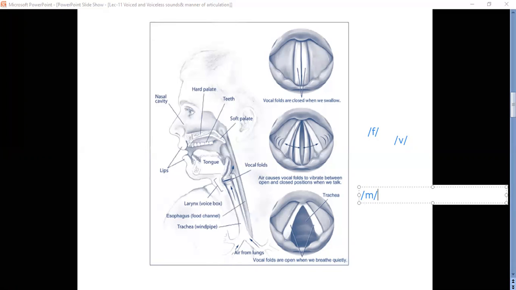And if you pronounce the other sound, there is no vibration at all. In this way, we can divide the 44 sounds into voiced sounds and voiceless sounds. Some are voiced sounds, some are voiceless sounds. Okay, I think it is clear. Then we'll move to the next level.